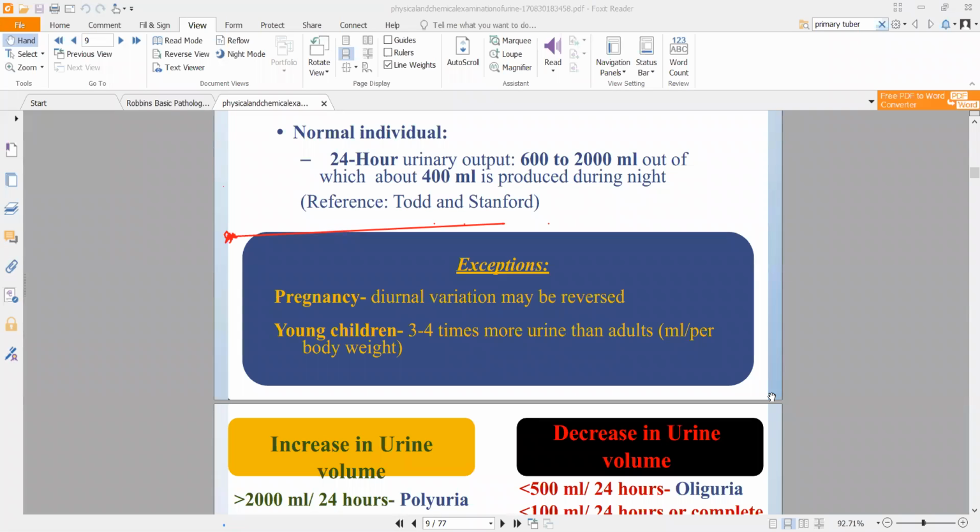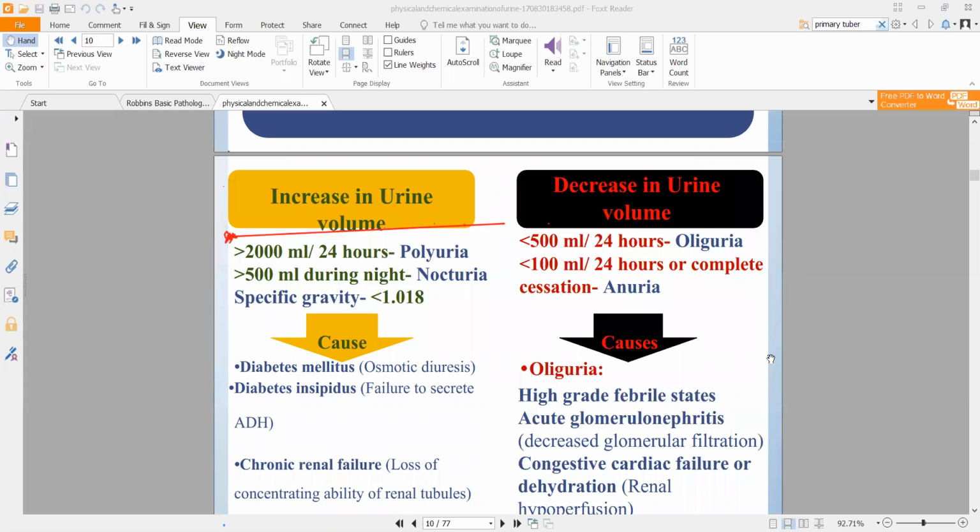In the same scenario, if I take a child weighing 10 kgs, so around 10,000 grams, you will get a different ratio wherein the amount of urine produced by a child will be 3 to 4 times more relative to their body weight. It is not like they'll be urinating 10-20 liters, but relative to their body weight, they will be urinating much more than adults. Now, what does increase or decrease in urine volume indicate?